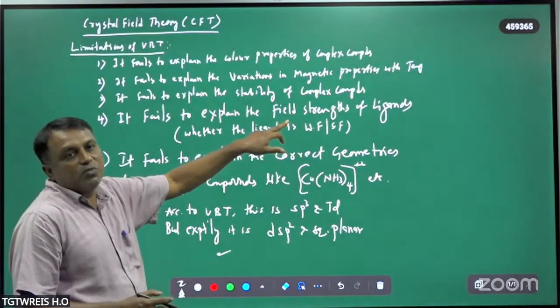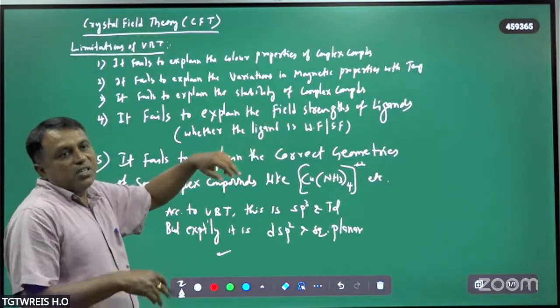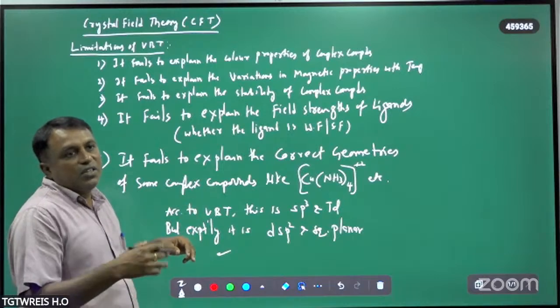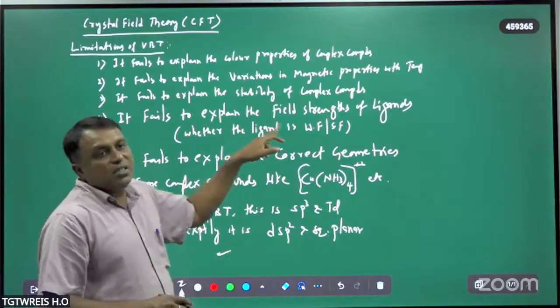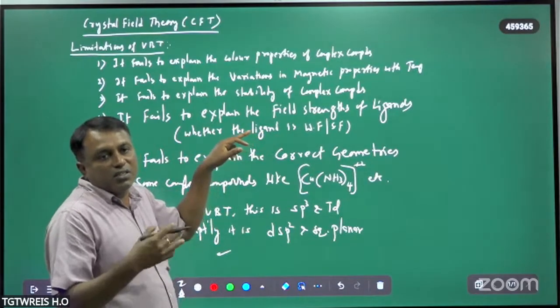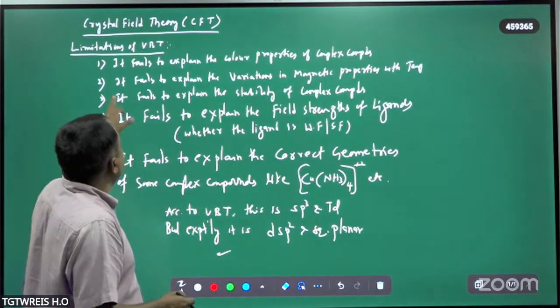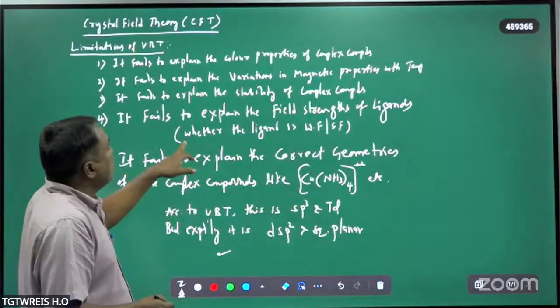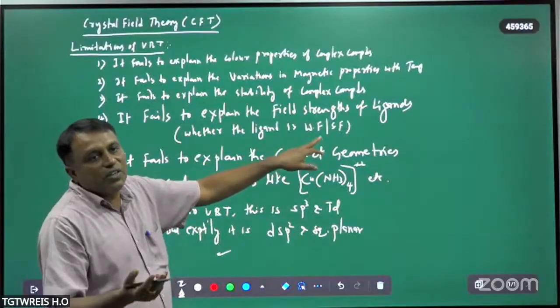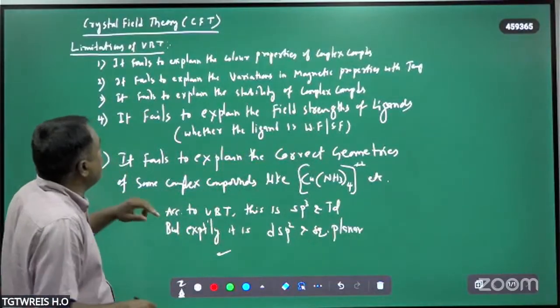In valence bond theory, some ligands are weak field and some are strong field, but why one is strong field and why another is weak field is not explained by VBT. Whether the ligand is weak field or strong field cannot be explained by this VBT.